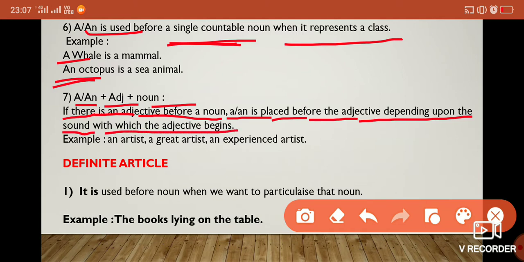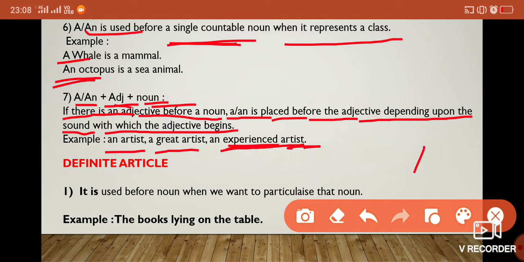So let's take an example: an artist, a great artist, an experienced artist. This is an adjective, experienced, and this is a noun. So if there is an adjective before a noun, then we will use a or an depending upon the sound coming from it.